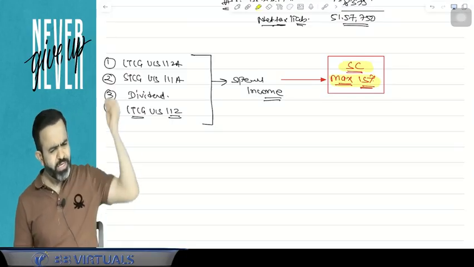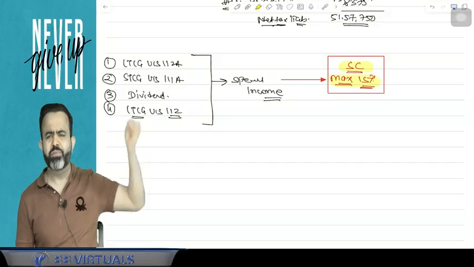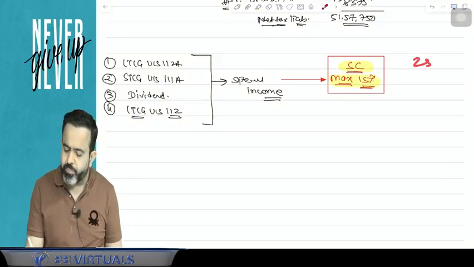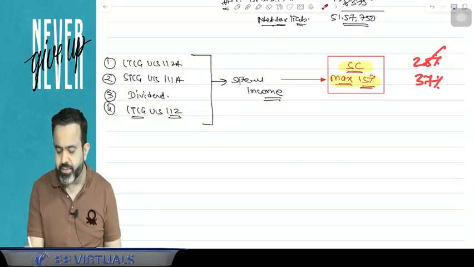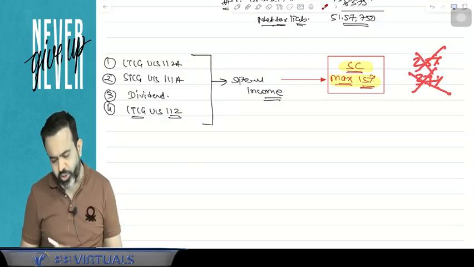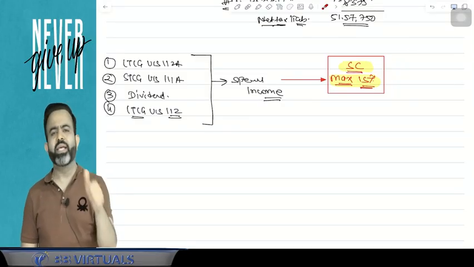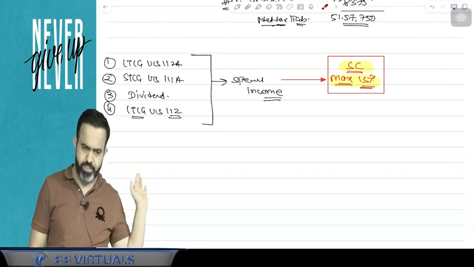So in simple words, whatever the level of income of these four incomes, even if this income is 20 crore rupees, then also guys, your 25% and 37% surcharge is not applicable. That means maximum surcharge of 15% is applicable.